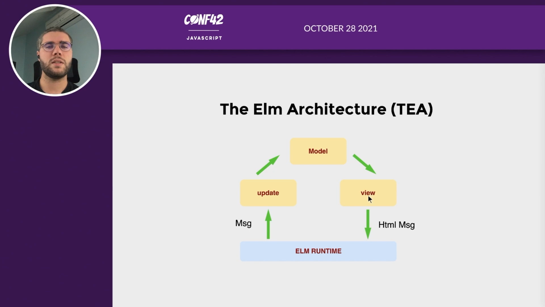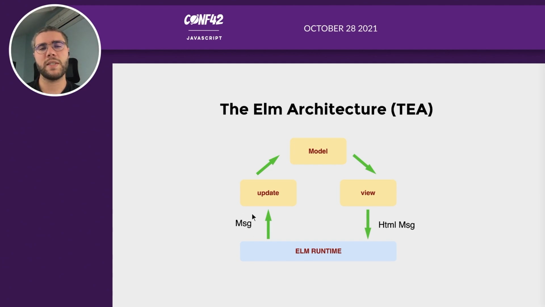So any variable that you can have inside your application is stored inside this type, the model that you define. This model is given as a parameter to a view function that you declare. So you have a view function that receives this model as argument, and you return some HTML to the runtime. The runtime will display this HTML. And every time something happens, for example, when the user clicks on something, the runtime will generate a message, which is a type that you defined yourself.